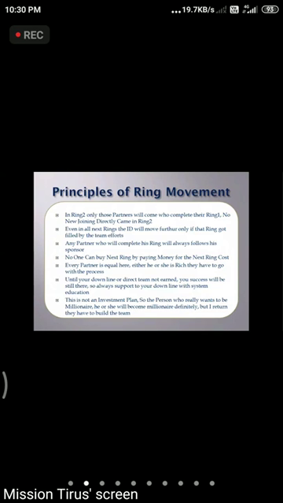There is not an investment plan. So the person who really wants to be a millionaire, he or she will become a millionaire definitely. But in return, they have to build a team. If we want to become a millionaire, we just have to work here. Then only we can become a millionaire. It is not that we invest the money and sit and become a millionaire here.